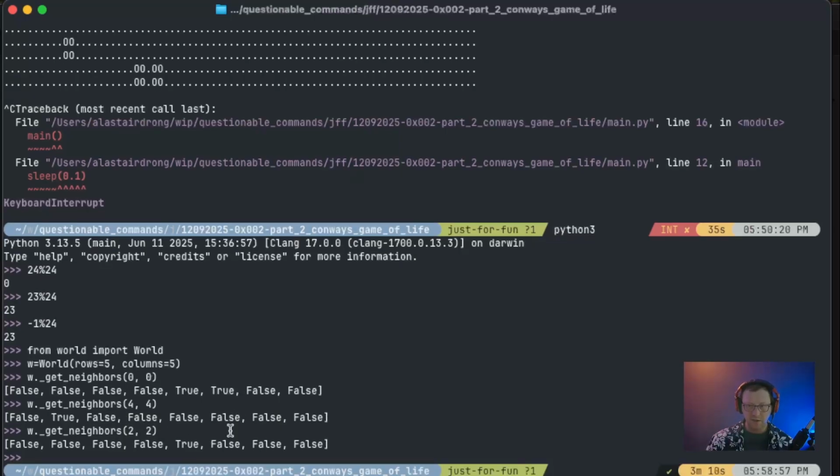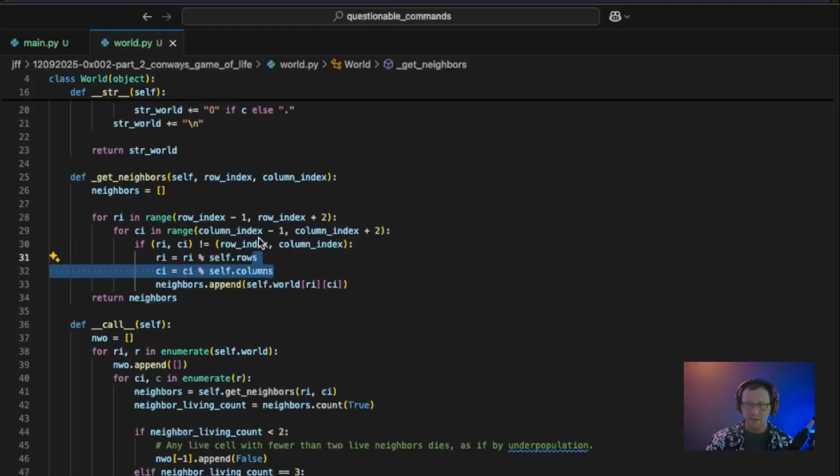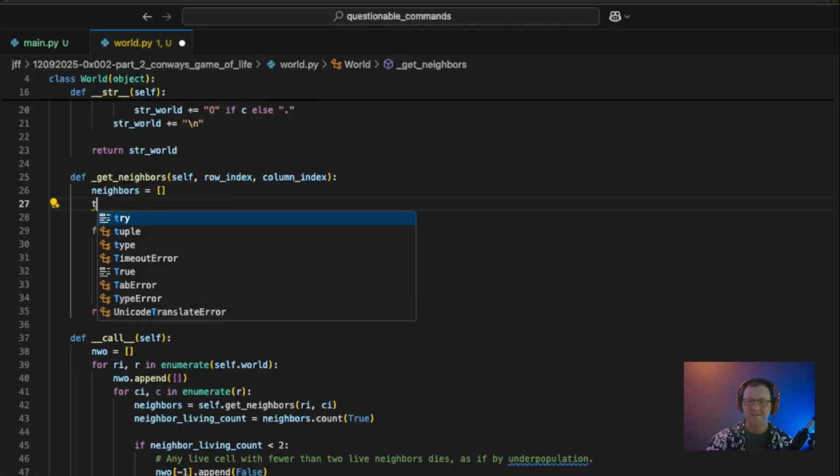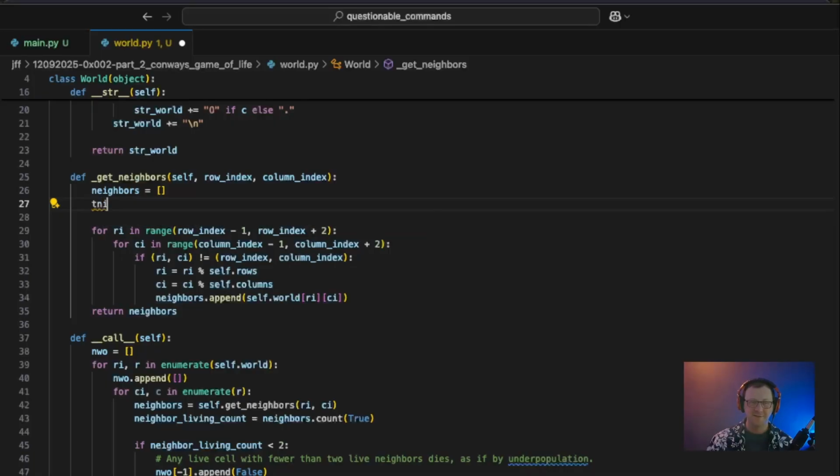Let's bail out of here. Let's put in a little bit of debugging code just to make sure. So we're going to put in a variable. So we'll call this new variable TNI, not TMI, TNI, for temporary neighbor indices. We'll make that a list.